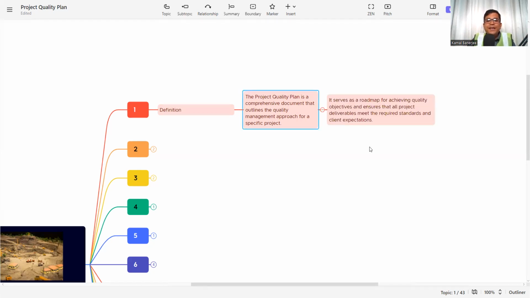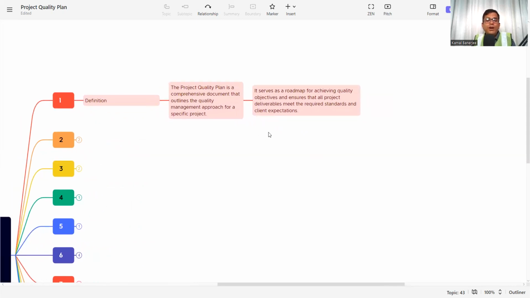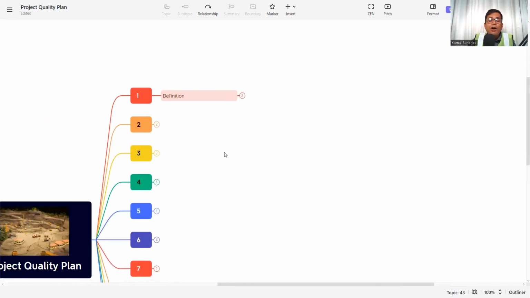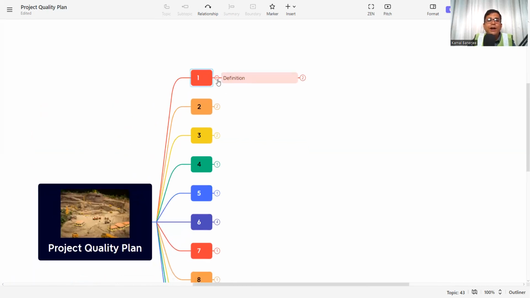So it serves as a roadmap for achieving quality objectives and ensures that all project deliverables meet the required standard and client expectations. It is a roadmap, just like Google Maps: starting point, end point, and it will give the roadmap. So if you drive along this road, you will reach your destination. The same way, the project quality plan is also a roadmap. If we follow this path, the end product will be as per the client or the consultant requirement. So this is a document including all activities and sub activities which are required to deliver the project as per the customer requirement.